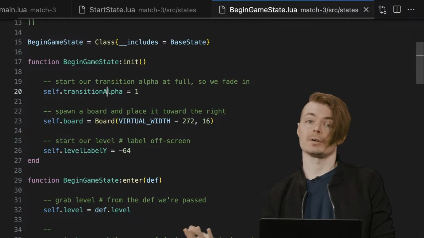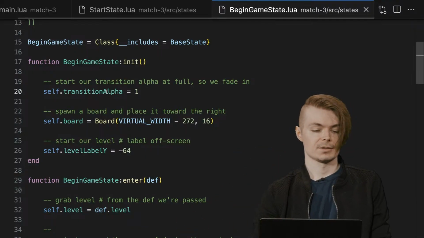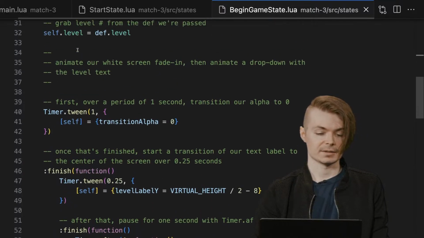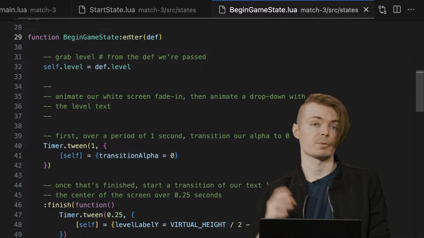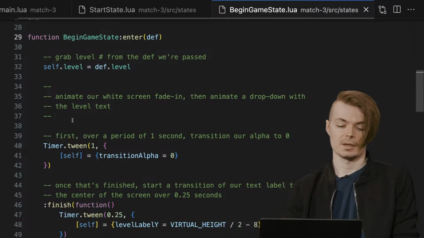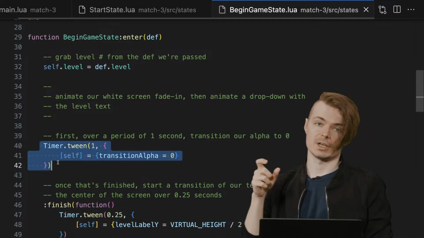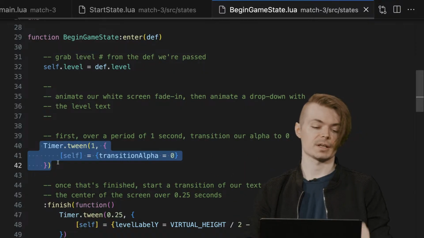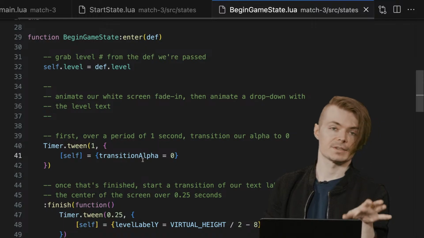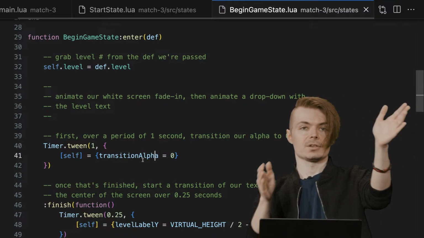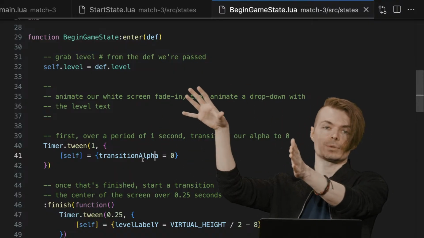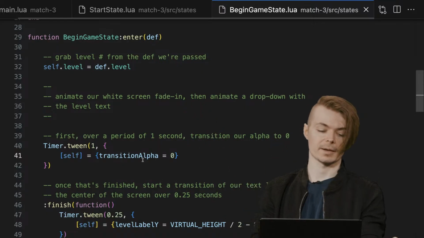this has its own transition alpha that's already set to 1, such that we can immediately, on enter, remember that all of these states expect an enter and an exit function. In this case, enter gets called as soon as the state object gets loaded into the state machine. So we are going to just immediately begin the transition from 1 to 0 on this transition alpha. So we're essentially going from 0 to 1, cutting to a new state that has already pre-baked into it a transition alpha of 1, so it's a full rectangle that's white.